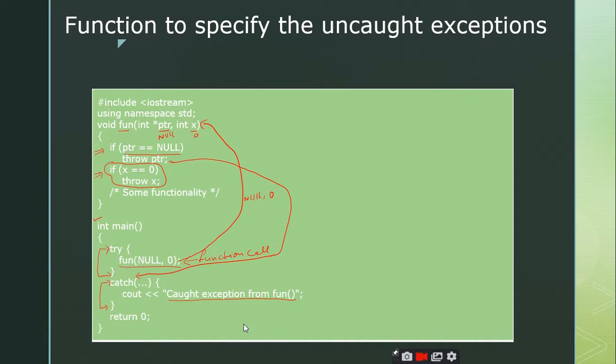So like this you can make use of functions to throw exceptions, but remember that you cannot define a function inside this try. The point to remember is that whenever you want to throw an exception from a function, it is mandatory that you call that function from the try block. Then only this type of throwing an exception from the function is possible. Is it clear? Yes, sir.